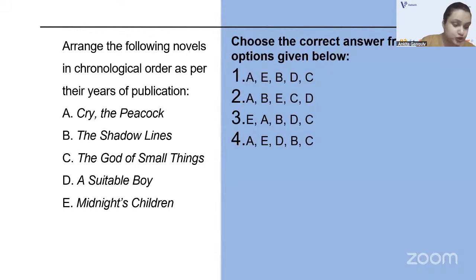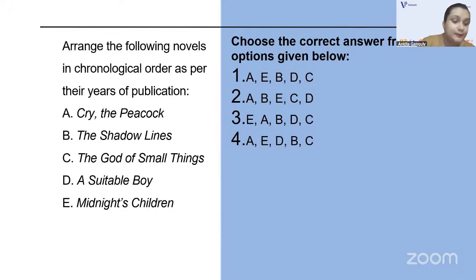Now we have a question of chronology. Arrange the following novels in chronological order as per their years of publication: Cry the Peacock, The Shadow Lines, The God of Small Things, A Suitable Boy, Midnight's Children.